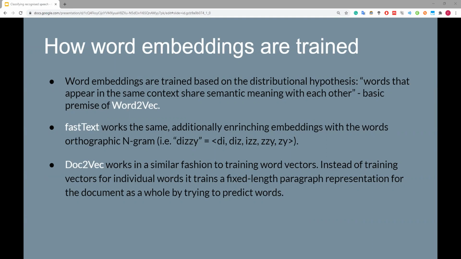FastText is a method similar to Word2Vec in that additionally it also enriches embeddings with words' orthographic n-grams. That means that morphologically rich languages such as German, where one word might refer to 3 different words in English when translated, can also be captured accurately. Doc2Vec works in a similar fashion to training word vectors, but instead of training vectors for individual words, it trains a fixed length paragraph representation for a document as a whole by trying to predict words. So it's somewhat informal, it's trying to capture the context within these different documents, which can be sentences or paragraphs.